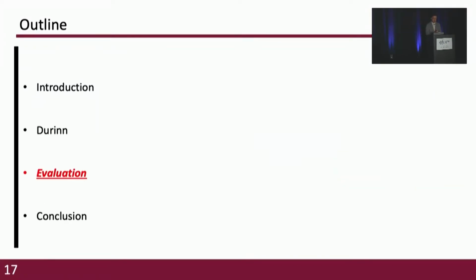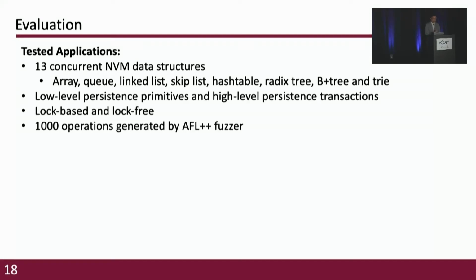We have presented the key components of Durinn, and now we are moving to the evaluation. In our evaluation, we tested 13 concurrent NVM data structures, and the data structures are diverse. All tested data structures are highly optimized and use application-specific crash consistency mechanisms, including low-level persistent primitives and high-level transactions. The concurrency implementation includes both log-free and log-based. We ran each experiment with 1,000 operations generated by the AFL fuzzer, and the evaluation aimed to answer the following 3 questions.